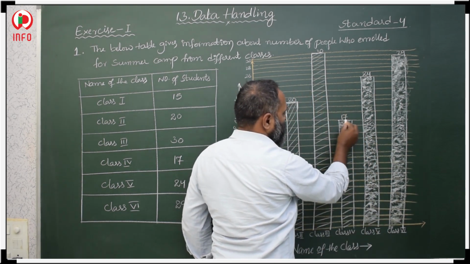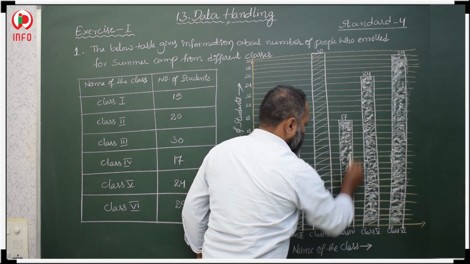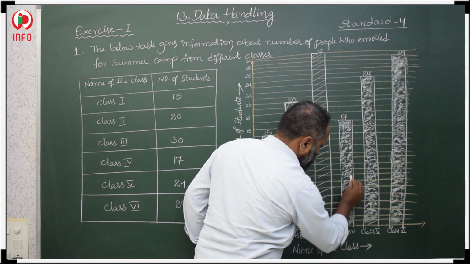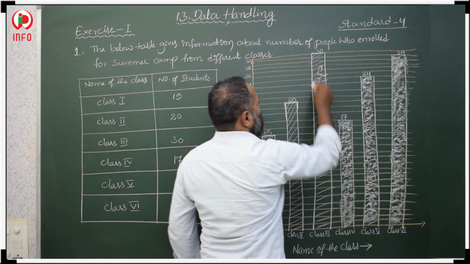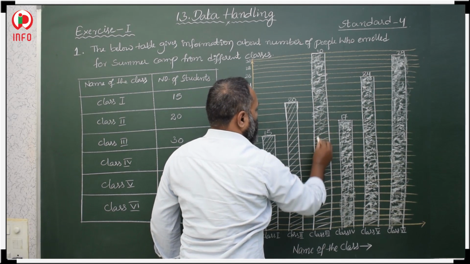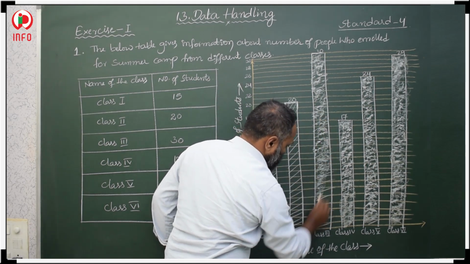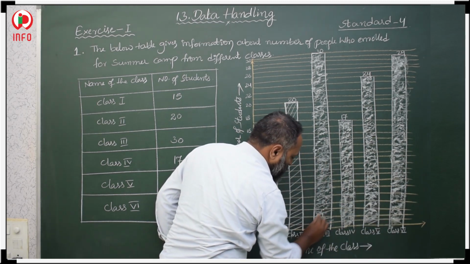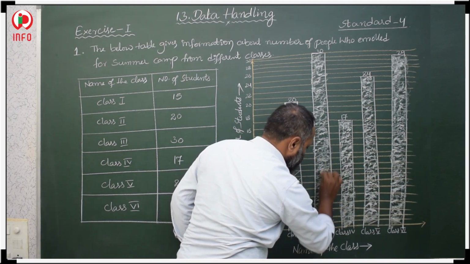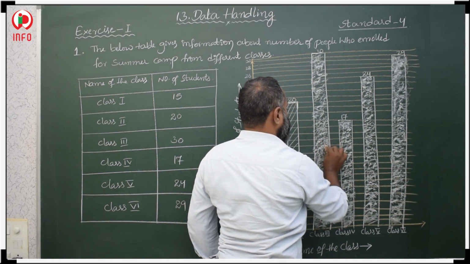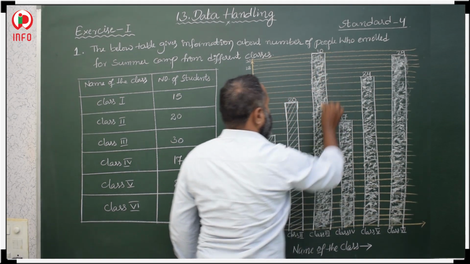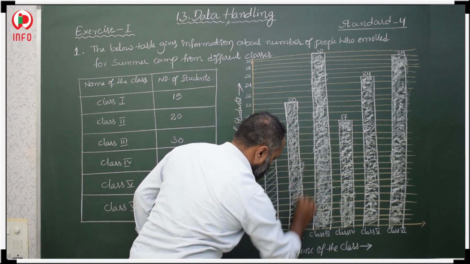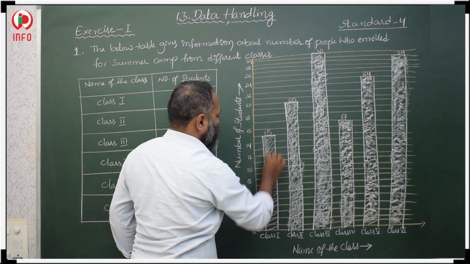Next, this is the class 4 bar. Then this is the class 3 bar. This is the class 2 bar. This is the class 1 bar.